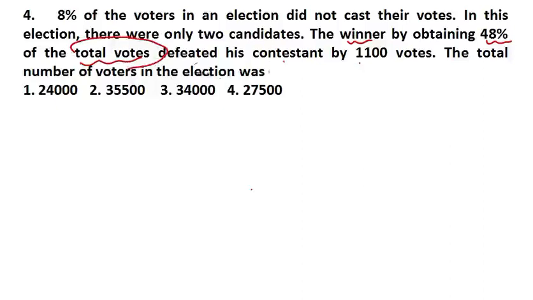And he defeated his contestant by 1100. It means that this is basically the difference. The winner and loser difference, if you say in terms of votes, is 1100.